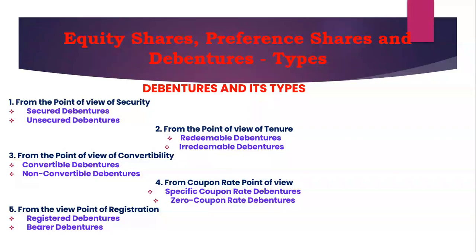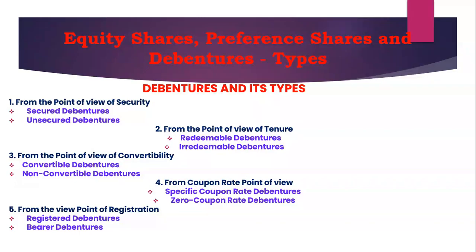Because there is a logic behind that. Whenever they issue zero coupon rate debentures, they issue at a discount. The difference between the nominal value and the issue price, that is the discount, is treated as the amount of interest on the debenture over the period of time. That is the logic behind zero coupon rate debentures.